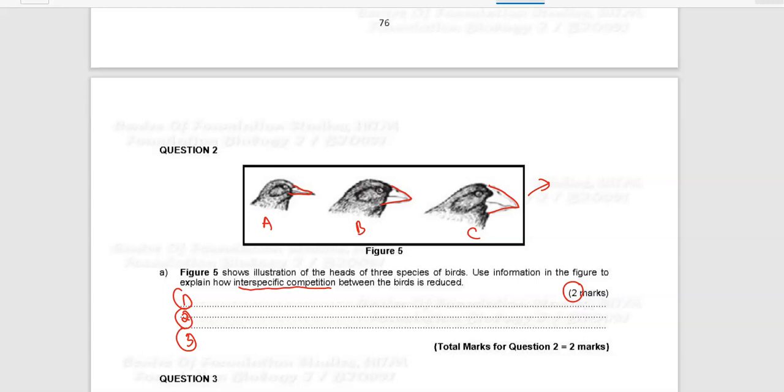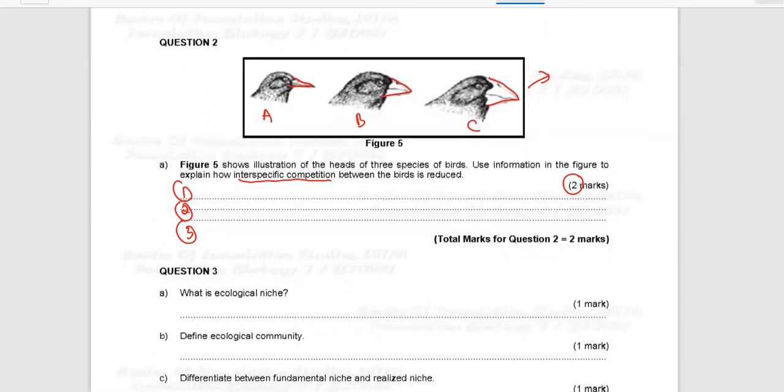So first point, these 3 species will compete for the same resources in this ecosystem, such as food and also space to live in.